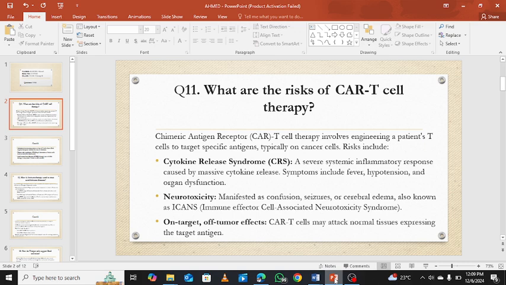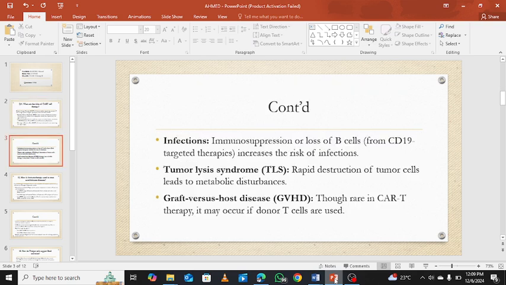The other risk of CAR T cell therapy is on-target off-tumor effects. CAR T cells may attack the normal tissues expressing the target antigen. And the other risks include infections, tumor lysis syndrome, and graft versus host disease.